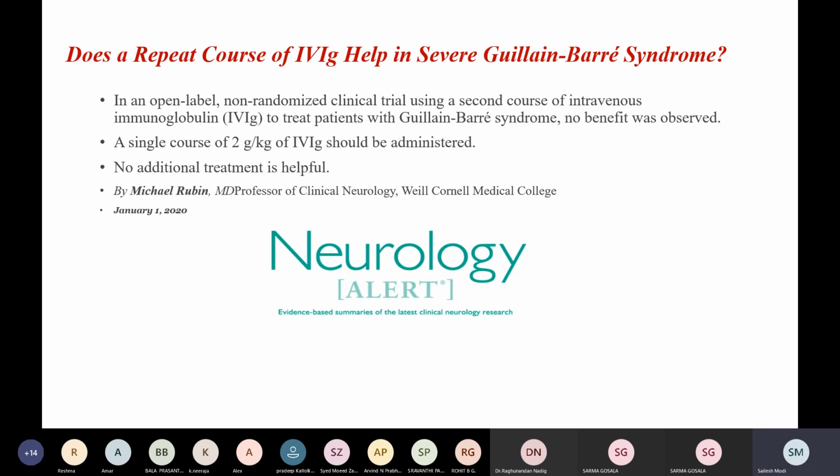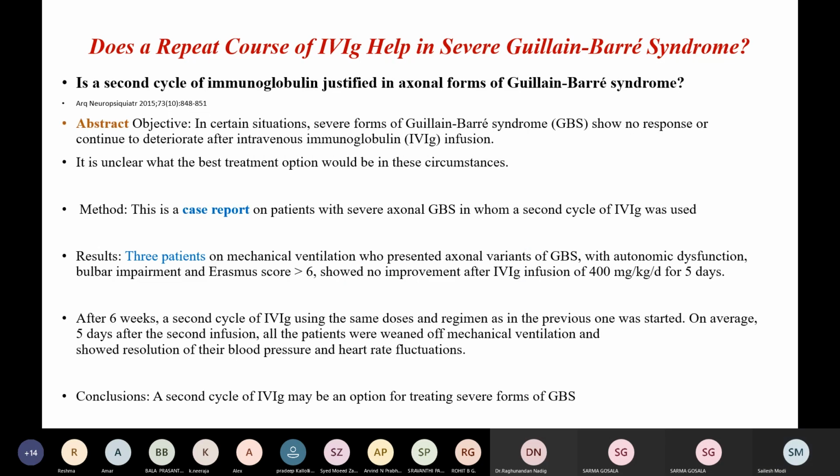This was posted in Neurology Alert by Michael Rubin on January 1st, 2020. It was an open label non-randomized control trial using a second course of IVIG. No benefit was observed. So they reported that no additional treatment is helpful.